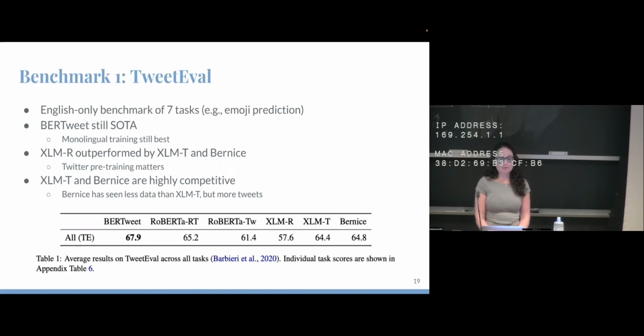The BERTweet model is still state of the art, which makes sense because it was trained exclusively for English tweets, so it's going to do best on the English-only benchmark. But we also see that XLM-R is outperformed by XLM-T and Bernice, so the Twitter pre-training does matter. And XLM-T and Bernice are highly competitive. Bernice has seen less data than XLM-T, but significantly more tweets.